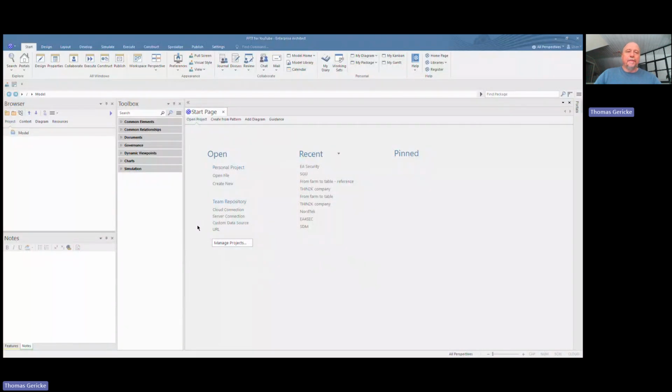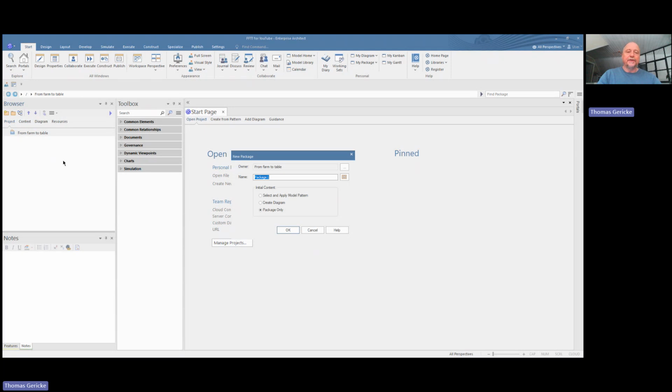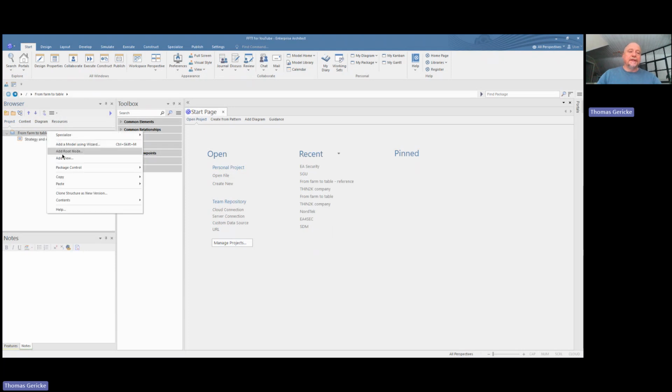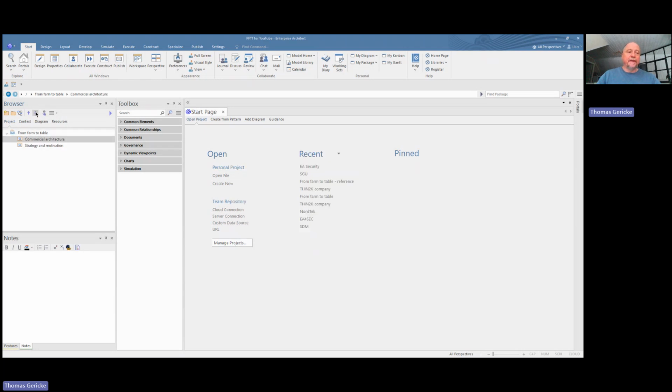So here we have a completely new model. It says Model here. So let's start by changing this name. I press F2: From Farm to Table. And I will now create views, one for each architecture layer. So strategy and motivation. Commercial architecture. And I select the package only here. I have them empty.